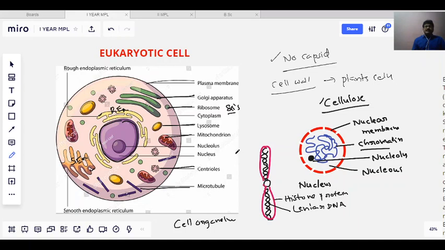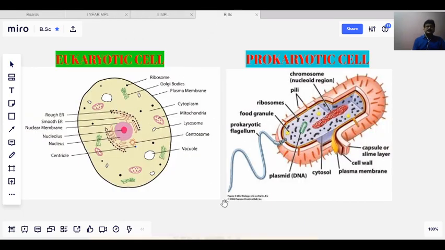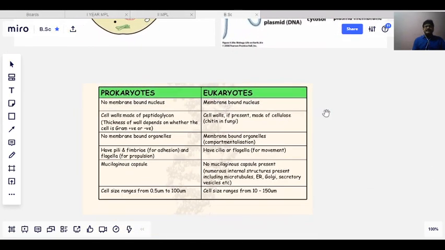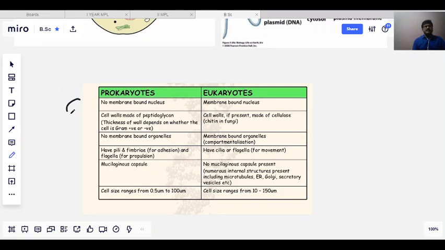Okay, I think you understand the basic structure of the eukaryotic cell. You can study the basic structure of the prokaryotic cell. Now I am going to explain the difference between these two. That is the important thing, just basic structural things. The first one: prokaryotes have no membrane bound nucleus. In prokaryotes, there is a circular DNA, which is the nucleoid.